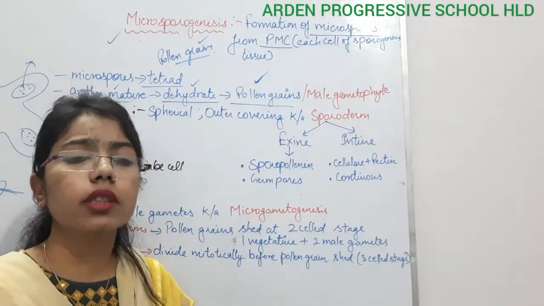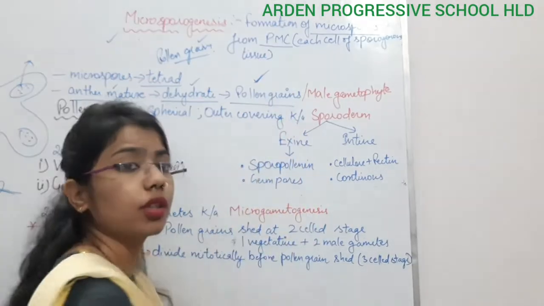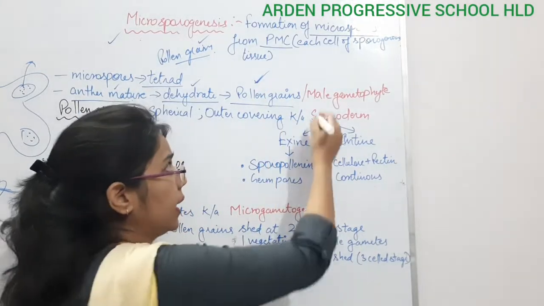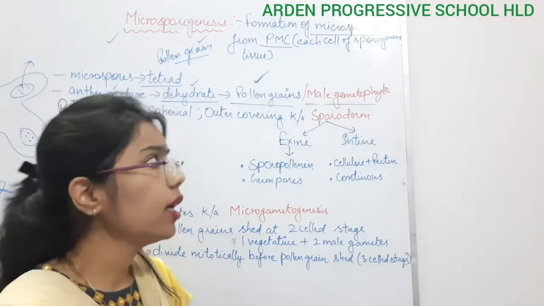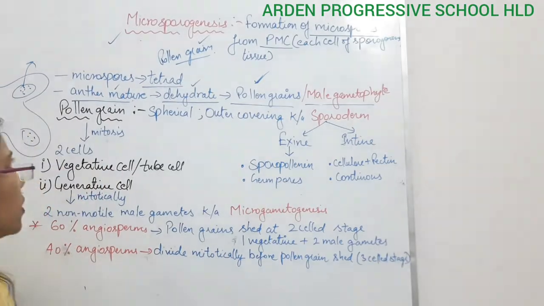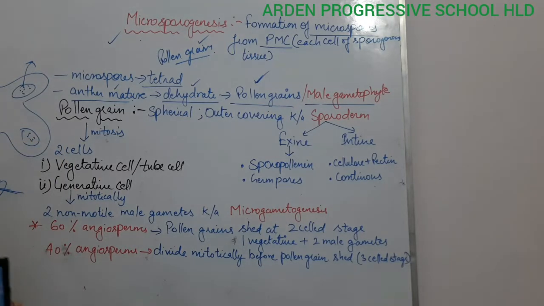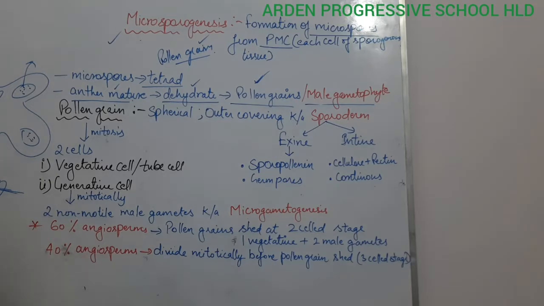The first event, the pre-fertilization event, has the prerequisite of formation of the male gamete. And what is the male gamete? Pollen grains, and that's why it is also known as the male gametophyte, because it is bearing the male gametes, the pollen grains. Is it clear? Now, once these pollen grains have been released, what will be the structure of pollen grains? How do they look? We will understand the structure of the pollen grain right here.